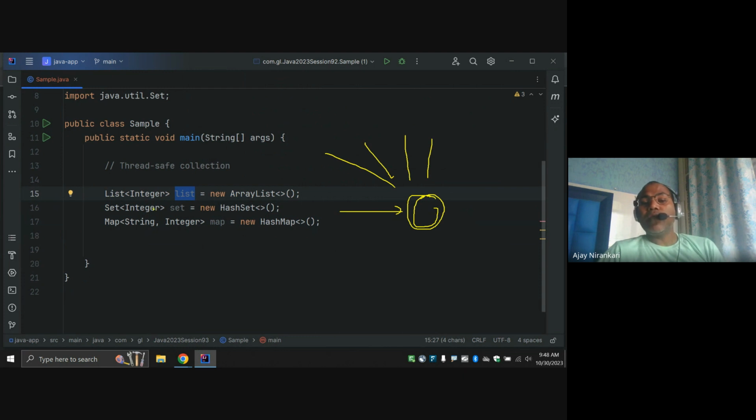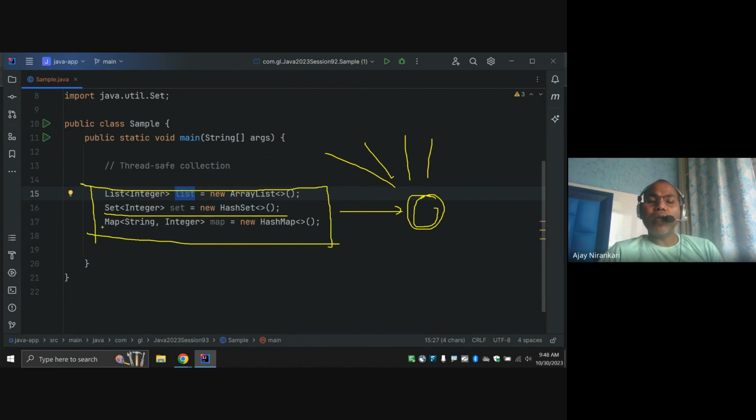Similarly in the case of your set, similarly in the case of your HashMap. So these three collections that we have studied work fine in single threaded applications. If all the code is accessed by only one thread, maybe a child thread or any one thread, there is no problem, and all these collection classes and methods work fine for your business needs.